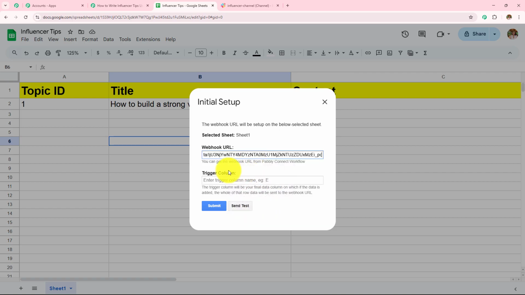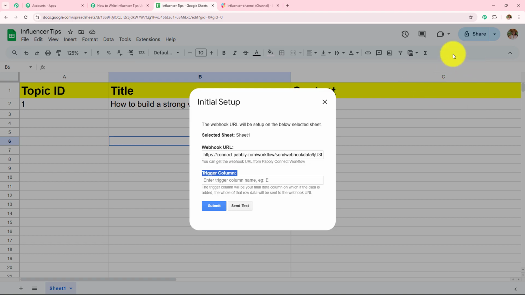Next, I need to enter the trigger column. It's written that the trigger column will be the final data entry column on which, if the data is added, the whole row data will be sent to the webhook URL. So here my final data entry column, or the last column, or the trigger column, is column B. Because as soon as I add the title in this column, the complete row data will be sent to the webhook URL or my Pabbly Connect workflow. Here, trigger column simply means the final data entry column or the last column.